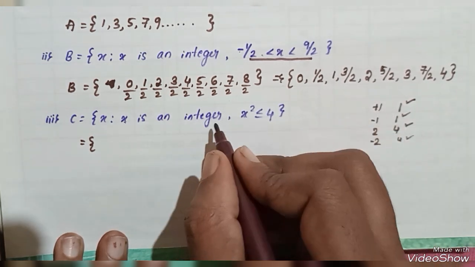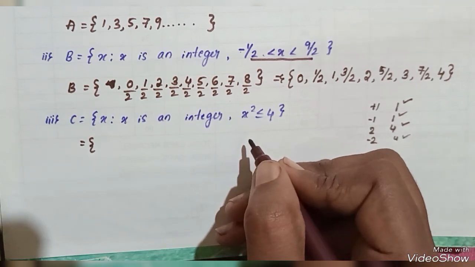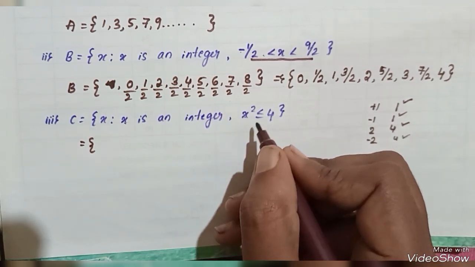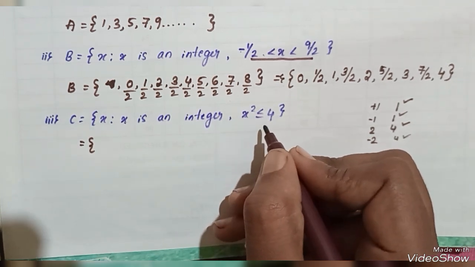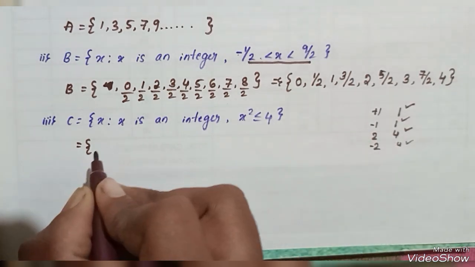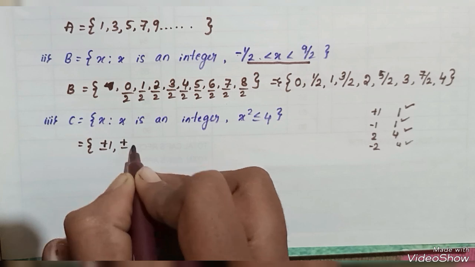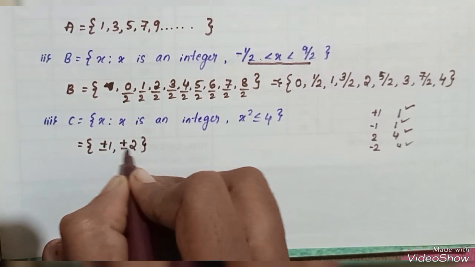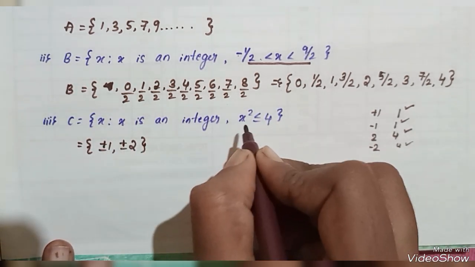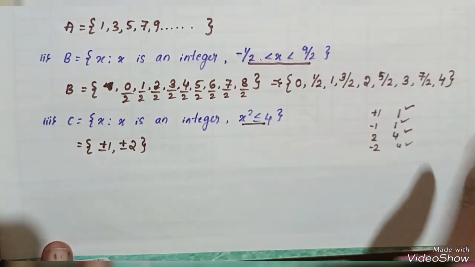Now I consider the integer 3. 3 square is positive 9. 9 is not less than or equal to 4. Okay, that means the integers are only plus or minus 1, plus or minus 2. Only these integers obey the condition.